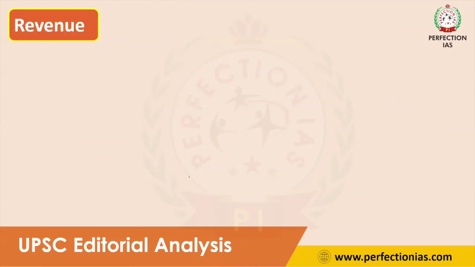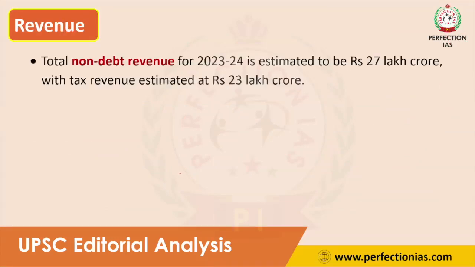Okay, the next thing is that the total non-debt revenue for 2023-24 is estimated to be 27 lakh crore, with the tax revenue estimated at 23 lakh crore.